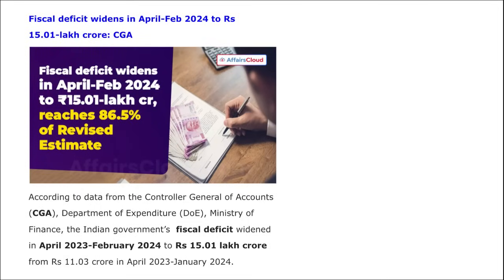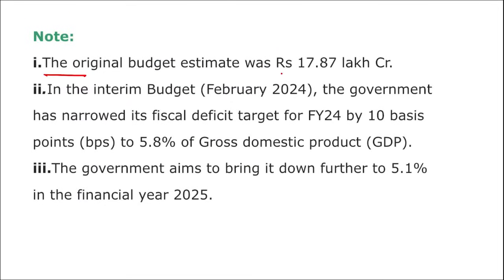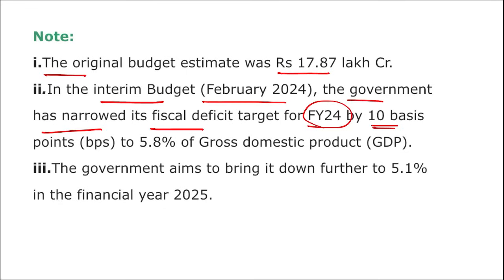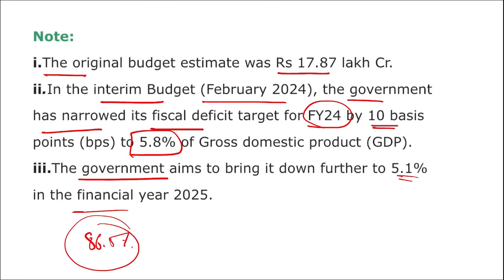The original budget estimate was 17.87 lakh crore rupees, and in the interim budget for Feb 24, the government narrowed its fiscal deficit target for fiscal year 24 by 10 basis points to 5.8% of the GDP, and aims to bring it down further to 5.1% in financial year 25. Apart from this, the fiscal deficit for April 23 to Feb 24 accounts for 86.5% of the revised estimate of 17.35 lakh crore rupees, right?